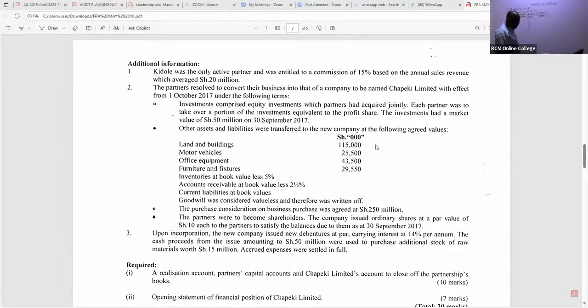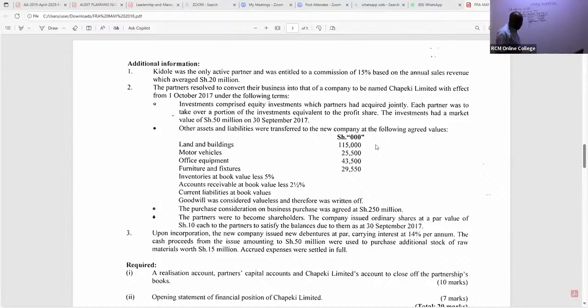Then we have motor vehicle, at fair value, not net book value, because now we are in the premises of the company that is taking them over. So motor vehicle is 25,500. And then we have office equipment, 3 marks. How much do we have for them? 43,500.